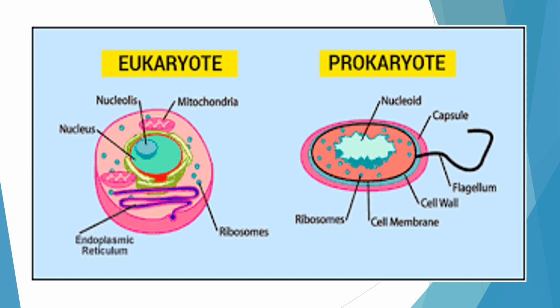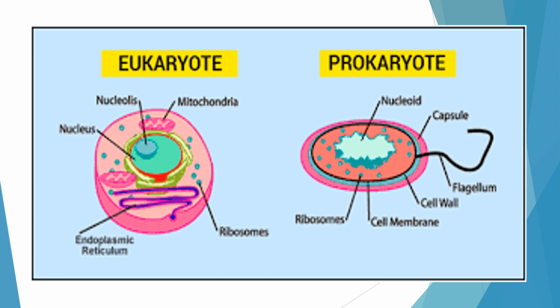Depending upon the type of nucleus found, there are two types of organisms, eukaryote and prokaryote. Eu means new, and karyote means nucleus. The organism with the modern or new type of nucleus is called a eukaryote.